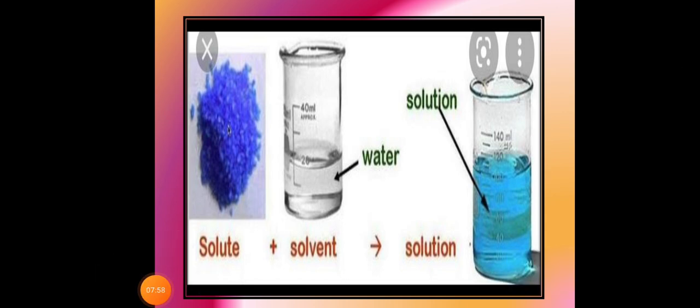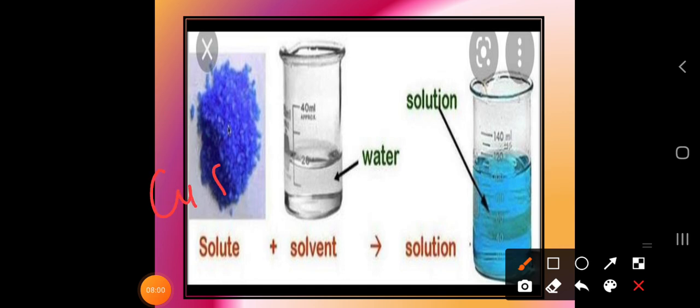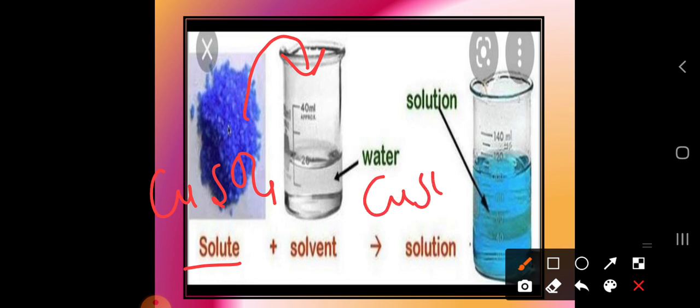So this mixture is nothing but the copper sulphate mixture. Here, this is the solute, and if we add this mixture into water, then what you will get is the solution. What is the solution? It is copper sulphate solution. So this is also one example of a solution, which we understood by taking the example of the laboratory.